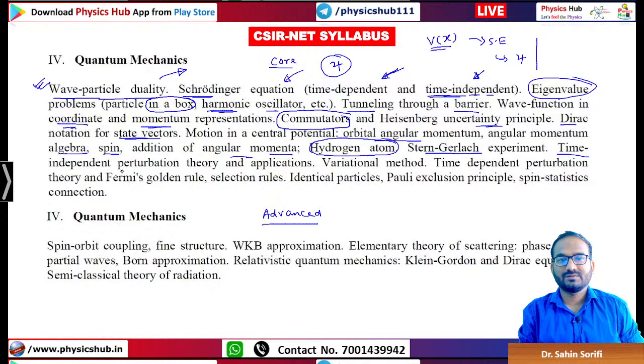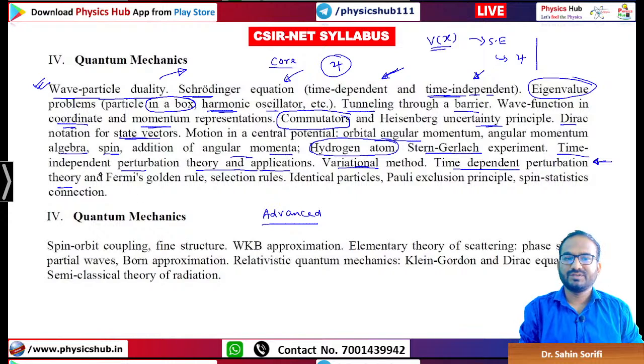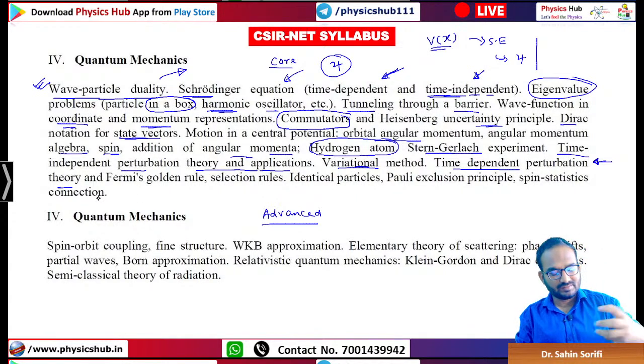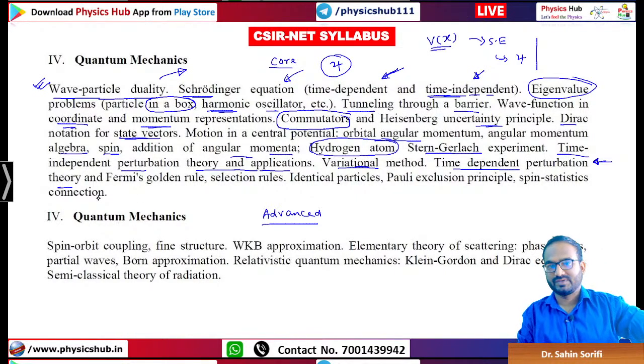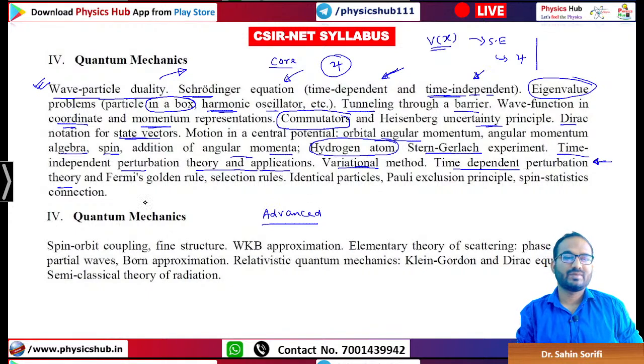Time independent perturbation theory and applications. Most of the questions come from this, and the variational method. Time dependent perturbation theory questions may be set in part C. This is, we can say, easier than the time independent part, because in the time independent part several types of questions may be framed, but in the time dependent part there are a few set of things which you need to learn, and once you learn them you will be able to solve questions.